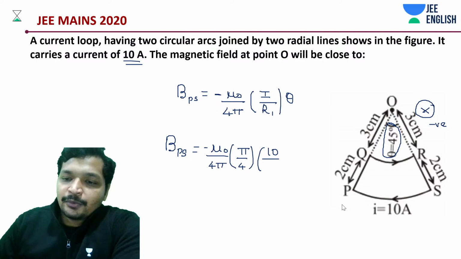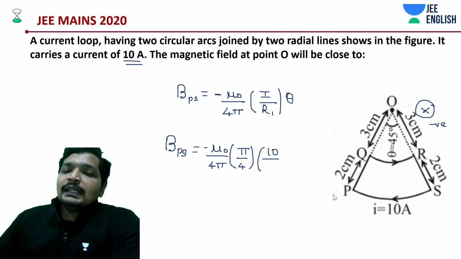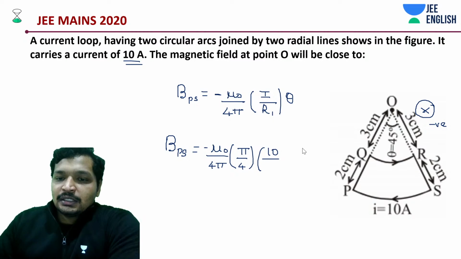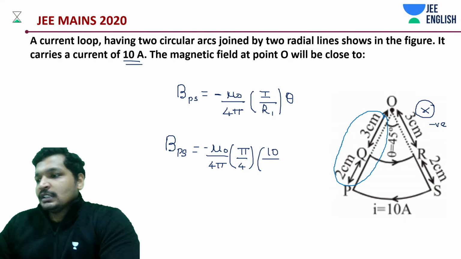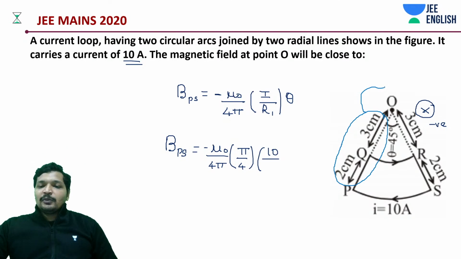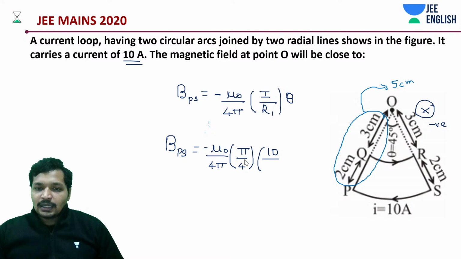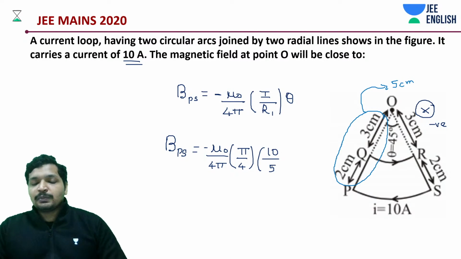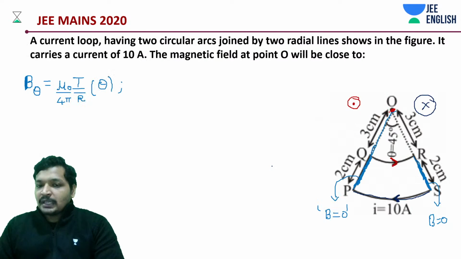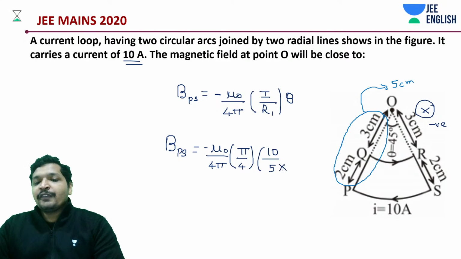And what about your radius? Little careful around this. It is easy to get confused actually. For the reason that we specifically have 2 plus 3, not 2 or 3. It is supposed to be how much? Right. So it is going to be 5 centimeters. Be very careful about this point. If you're noticing, your answer is given in SI units. 5 centimeters, 5 into 10 to the power minus 2.